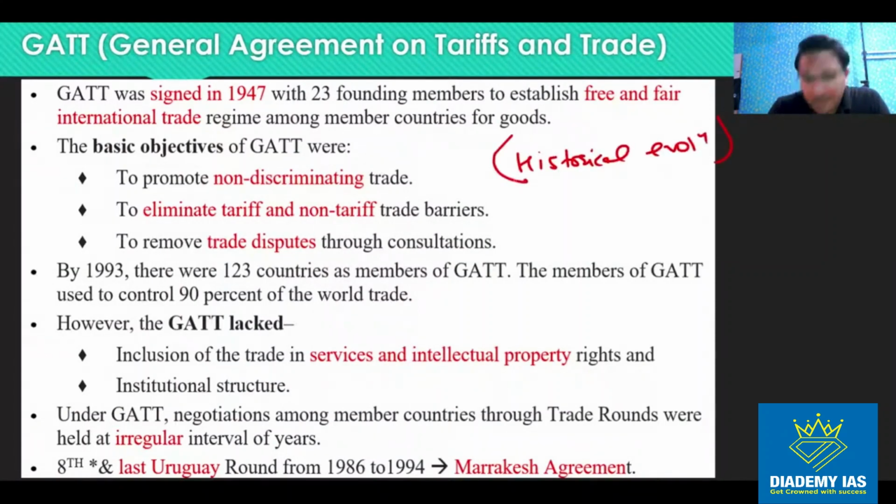As I discussed in the chapter on the World Bank and IMF, during the Bretton Woods conference three organizations were talked about. First was about financial stability.